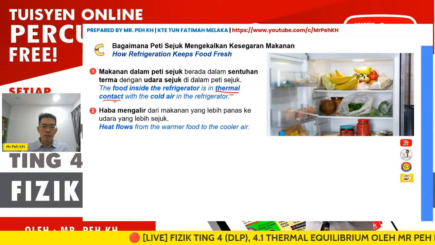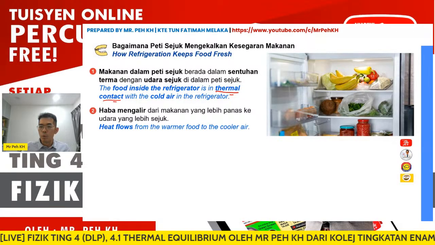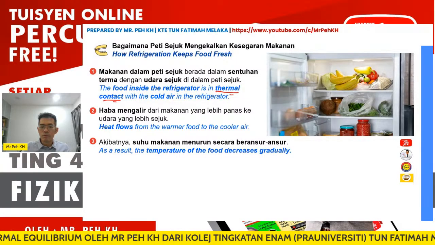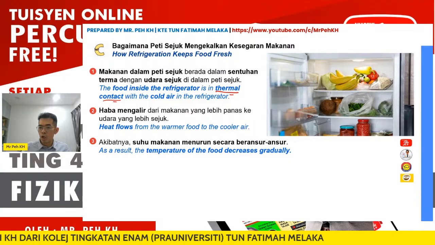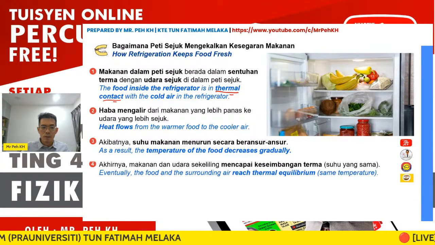Then heat flows from the warmer food to the colder air. As a result, the temperature of the food decreases gradually. That means the food has lost heat and the temperature decreases.